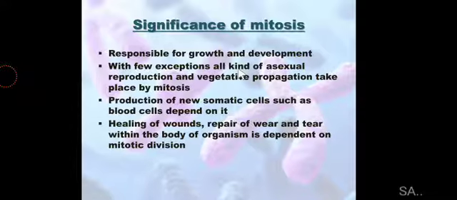All kinds of asexual reproduction and vegetative propagation, with few exceptions, also take place with the help of mitosis. New somatic cells are produced by the process of mitosis. For example, blood cells are produced. Once their lifetime is over, new cells are produced just because of the process of mitosis. This is actually the normal thing that happens in our cells.